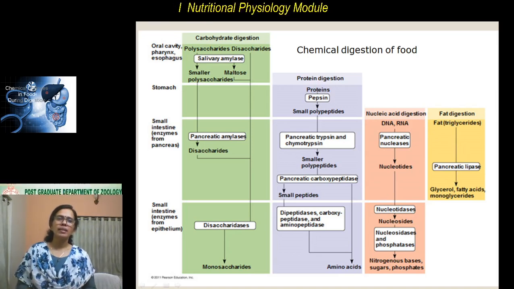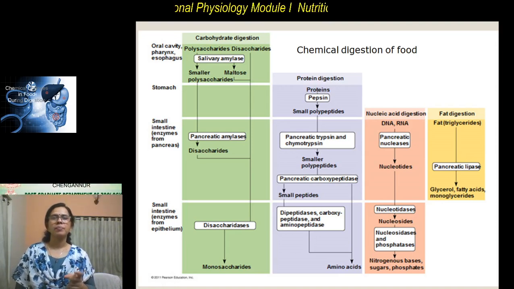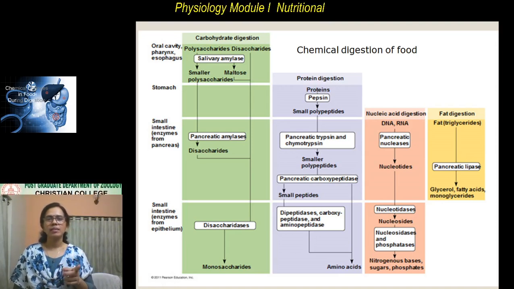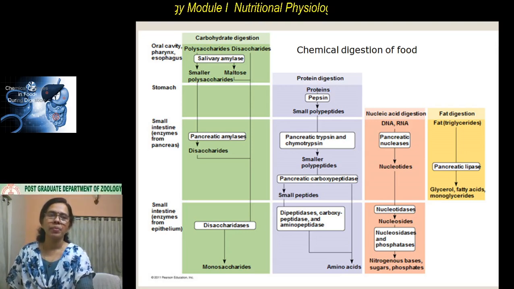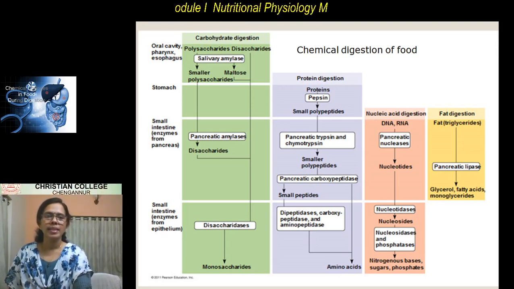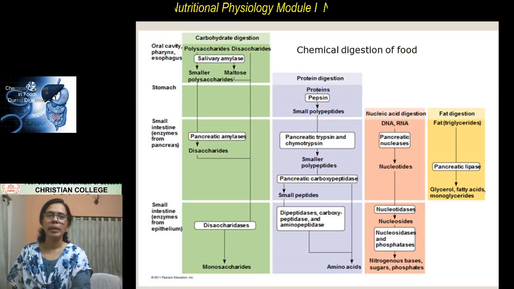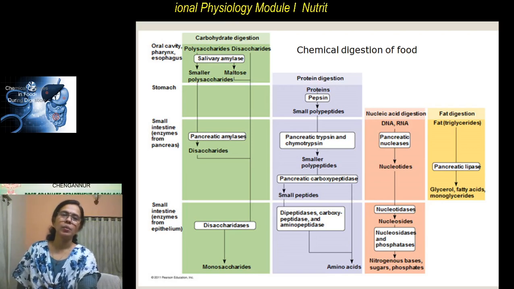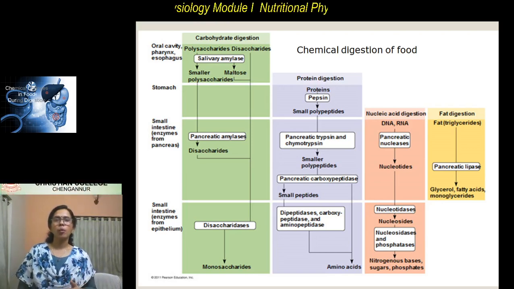The fats are triglycerides. Triglyceride means three fatty acids plus a glycerol molecule. That is fat, and these triglycerides are broken down by the enzyme lipase. The digestion of fats takes place in the small intestine.